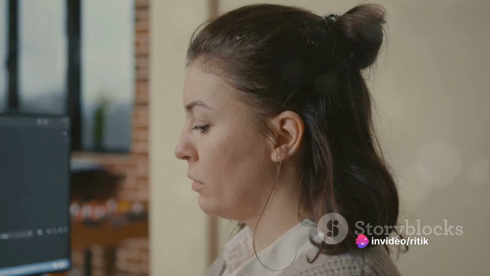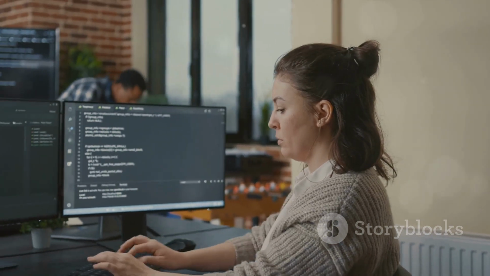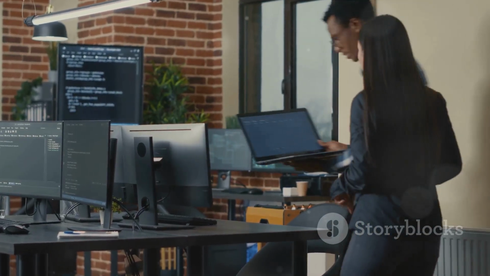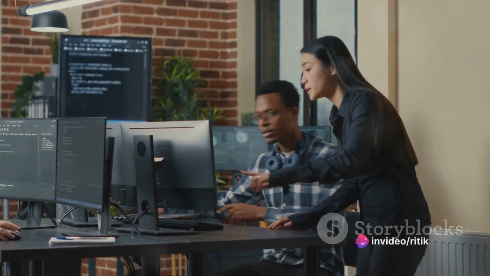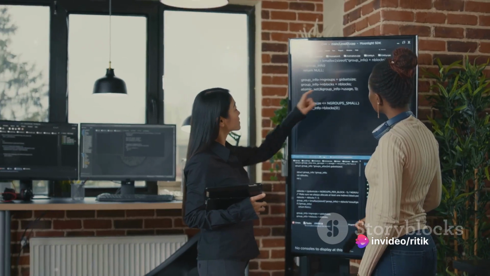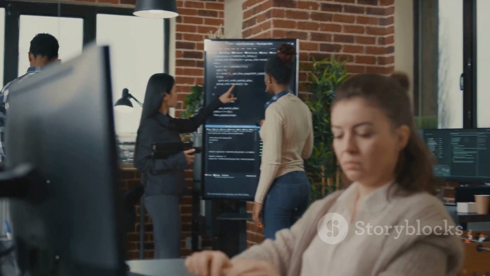But why is simplicity so important, you might wonder? Well, simple code is easier to read, understand, and manage. It's less prone to bugs and errors, and it's much more maintainable in the long run. It saves time, energy, and resources. Moreover, it's easier to test and debug, making it a win-win situation for everyone involved.